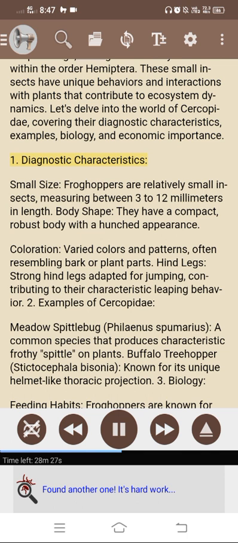1. Diagnostic characteristics. Small size. Froghoppers are relatively small insects, measuring between 3 to 12 millimeters in length. Body shape. They have a compact, robust body with a hunched appearance.